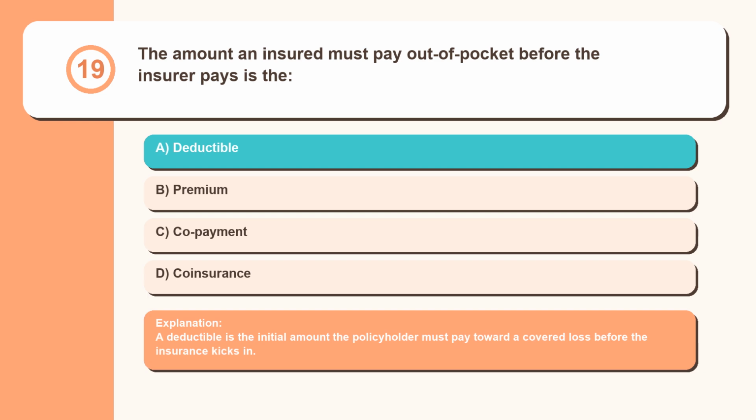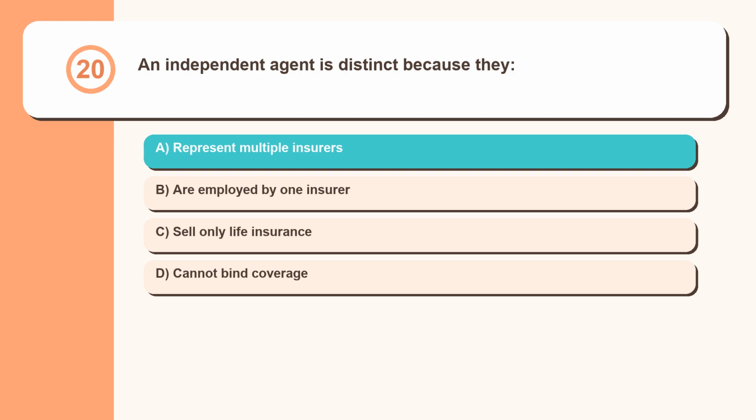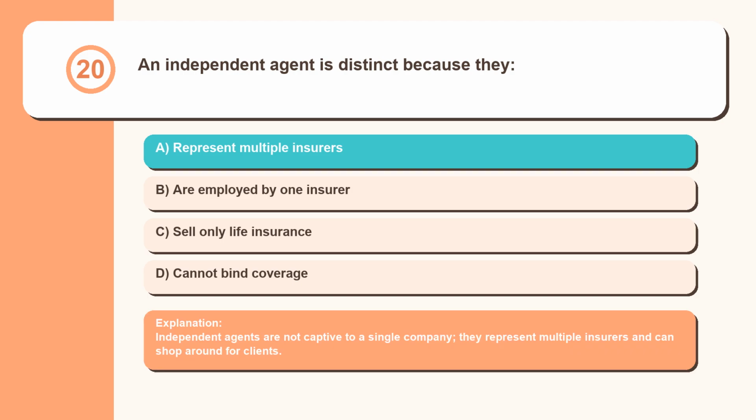A deductible is the initial amount the policyholder must pay toward a covered loss before the insurance kicks in. Question 20. An independent agent is distinct because they: represent multiple insurers, are employed by one insurer, sell only life insurance, cannot bind coverage. Independent agents are not captive to a single company, they represent multiple insurers and can shop around for clients.